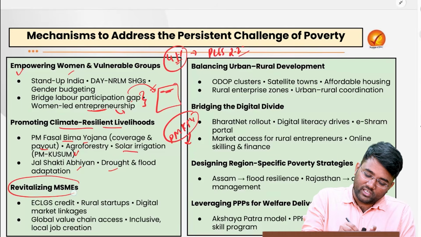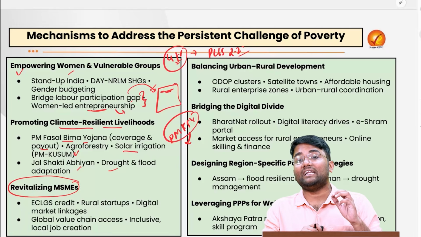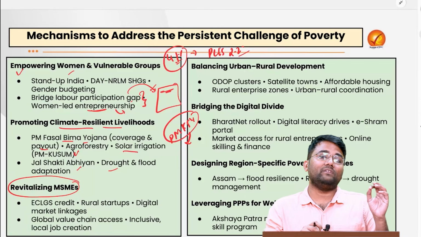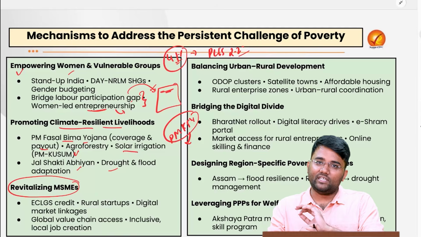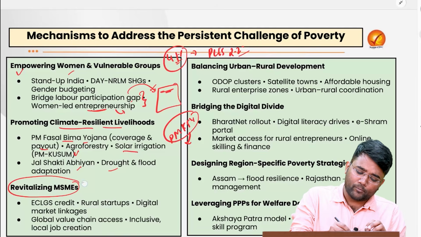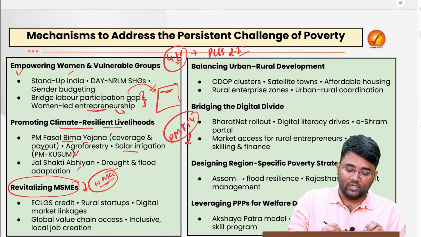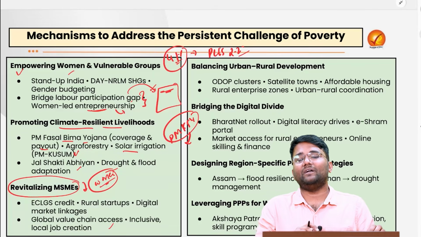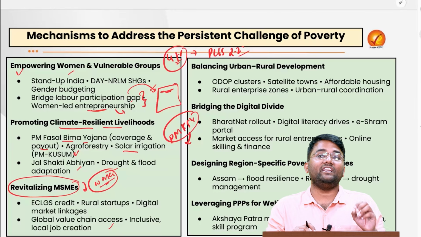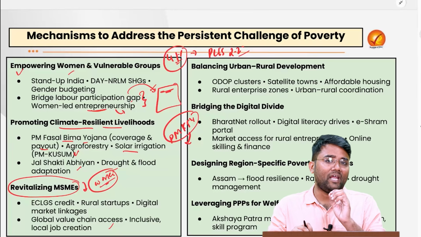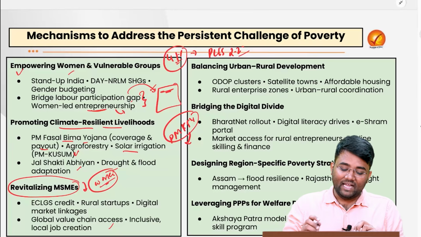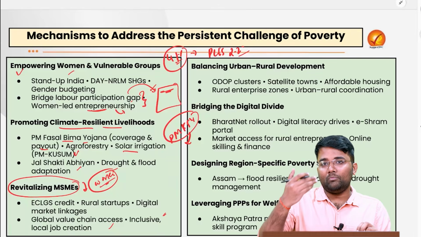Then we also need to revitalize the MSMEs because they are the engine of growth, and that is one of the engines which Budget 25-26 is focusing on. We need to provide them proper credit, especially working capital needs to be fulfilled. Also, we need to give them proper training and awareness with regard to the sanitary and phytosanitary measures, or the parameters that need to be followed, and that can make them more globally competitive.